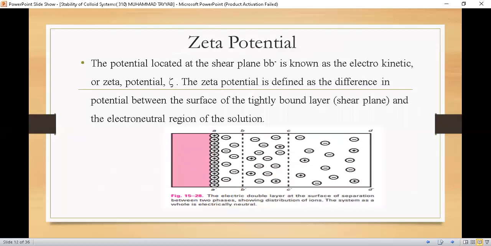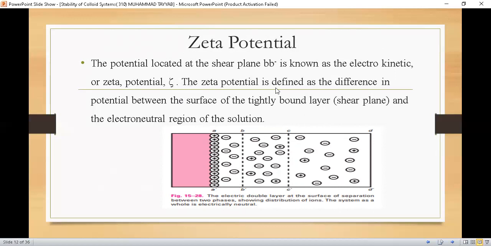Now what is zeta potential? It is the potential located at the shear plane BB dash. Shear plane means that from here to here, the particle behaves as a single unit. So this BB dash is responsible for the stability of the colloidal system. The potential located at the shear plane, that is BB dash, also called the Stern layer, is known as the electrokinetic or zeta potential. It is denoted by zeta.